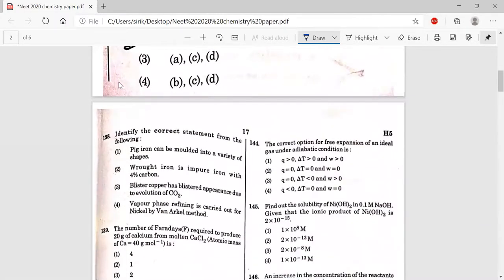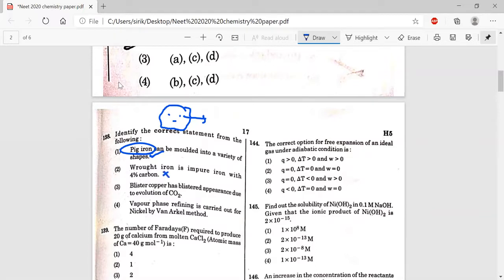Next question, 138. Identify the correct statement from the following. Pig iron can be molded into a variety of shapes. Initially a pig-shaped mold was used in industries, that gives a pig shape. That's why the iron is named pig iron. We can mold it not only in a pig kind of shape, we can mold it in any other shapes. And here wrought iron is impure form.